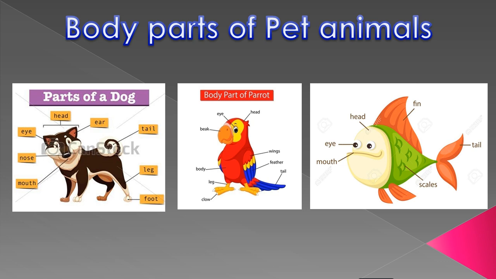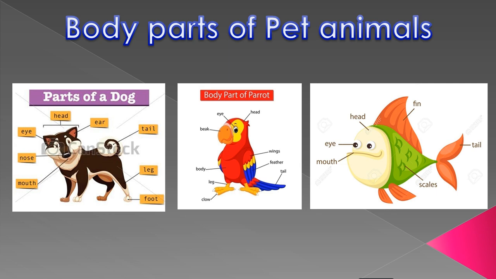Okay, students, which is a very important part of the bird. So I have added the wings, then the feathers, then the tail, then the body. Body is also not included in your book, but we have to know that one. And then the legs, and then the claw. So these are the body parts of a parrot.